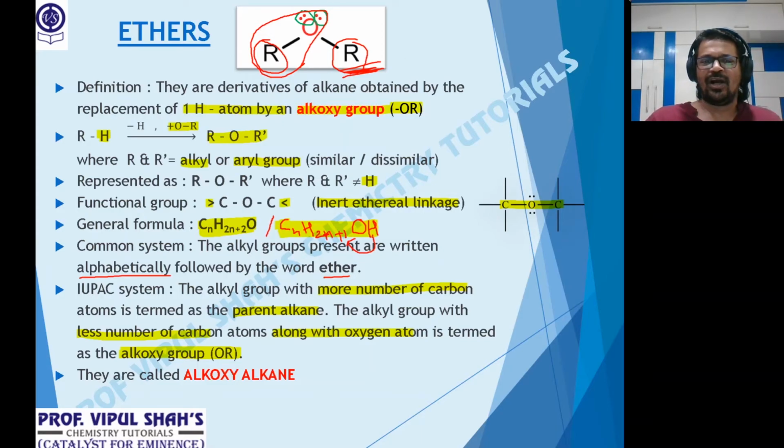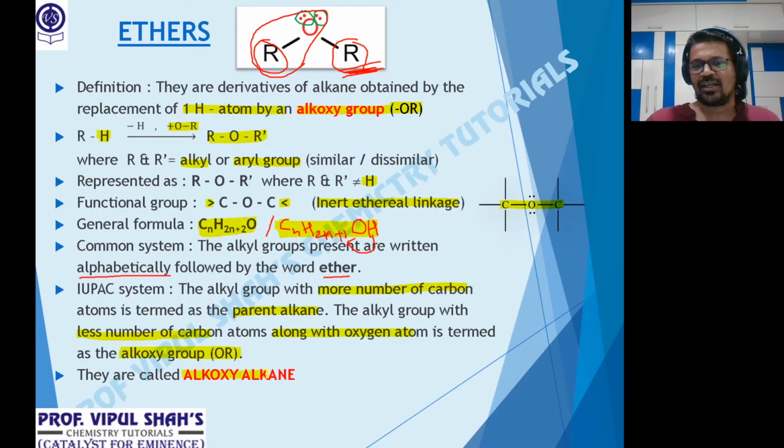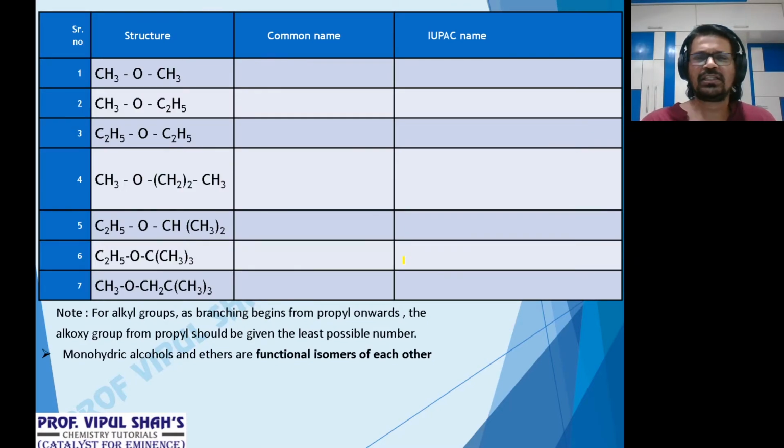Clear? Now, in IUPAC they are called alkoxy alkanes. When I say the word alkoxy alkane, alkoxy is whatever I said, methoxy, ethoxy or propoxy, and alkane is the other alkyl group with more carbon atoms. So ethers in IUPAC are called alkoxy alkanes. Okay, let's see this IUPAC nomenclature. This is the last part we have. Once again, everywhere you will see this is the functional group, the C-O-C linkage with oxygen bonded directly to 2 carbons. That's ethers.